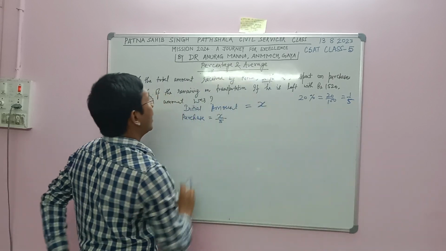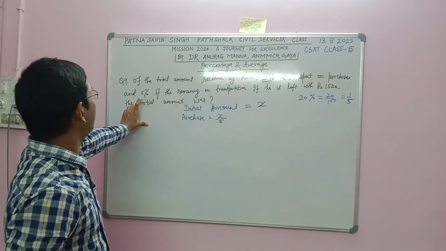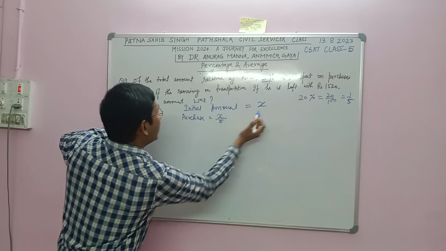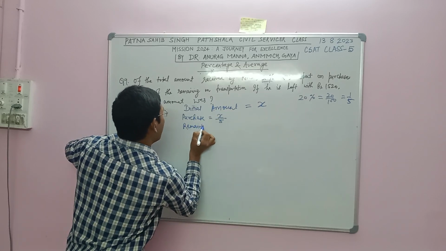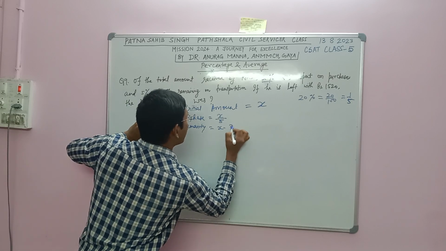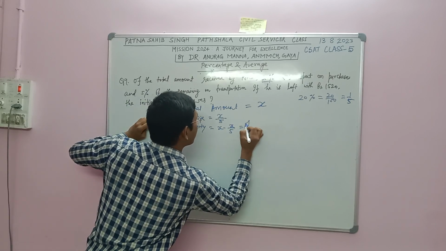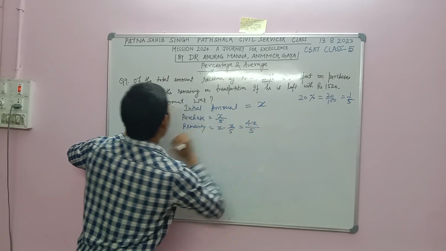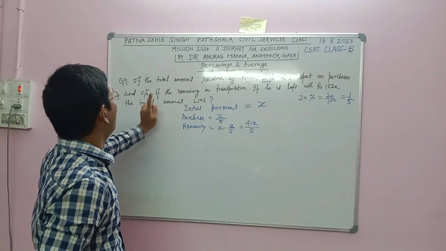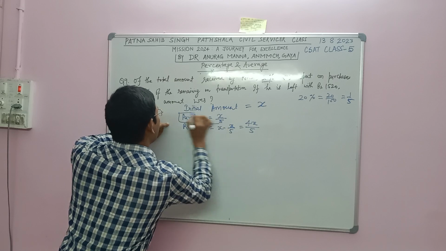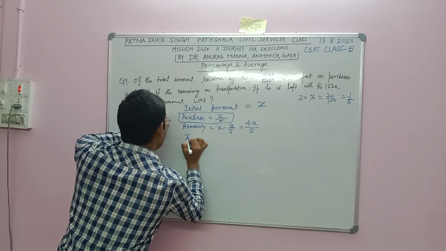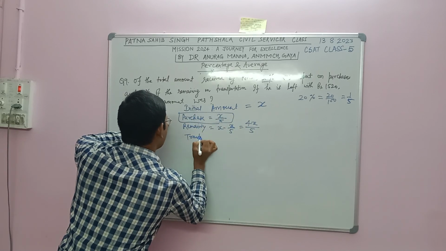So purchase, and 5% of the remaining on transportation. The remaining amount will be X minus X by 5, that is 4X by 5. Now 5% of the remaining on transportation.